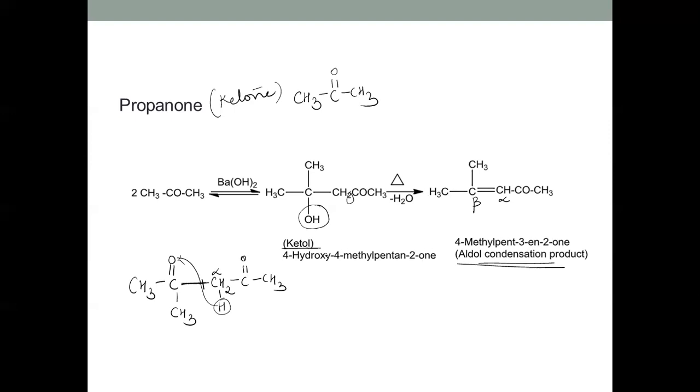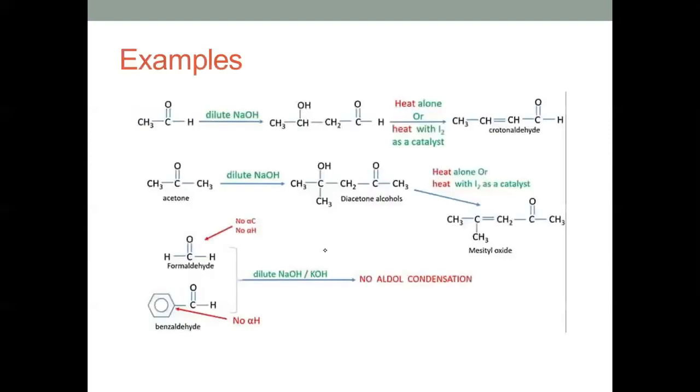So the general name, aldol condensation, applies to both aldehydes and ketones. If you look at the examples again from the beginning, I'm taking ethanal, which is an aldehyde, in the presence of dilute NaOH, resulting in the formation of beta hydroxy aldehydes, which will lose a water molecule on heating, resulting in the formation of an alpha beta unsaturated compound.